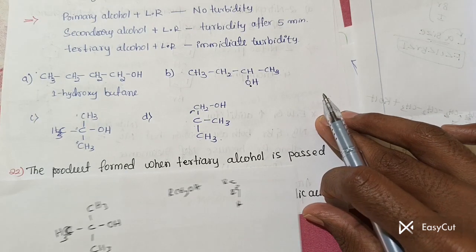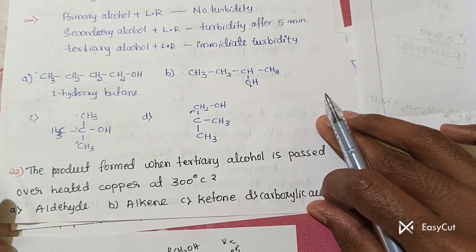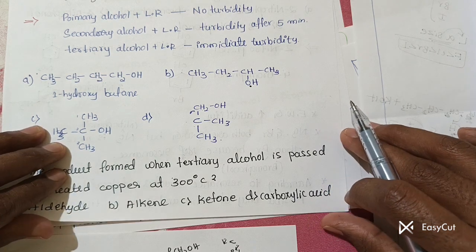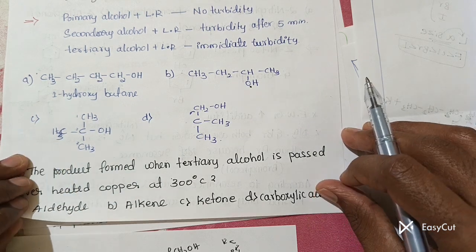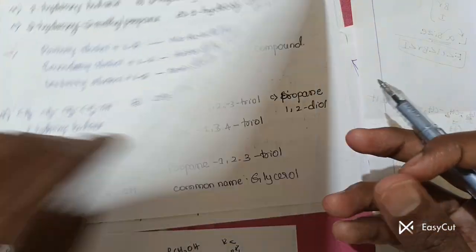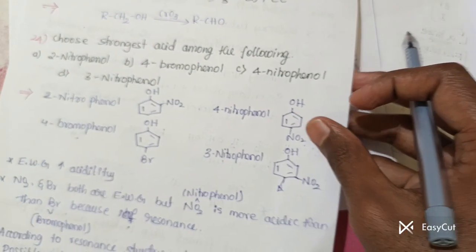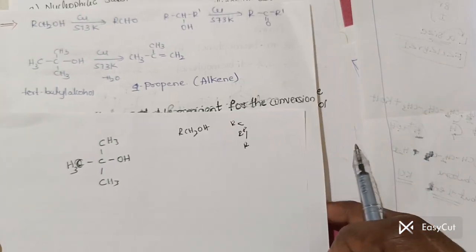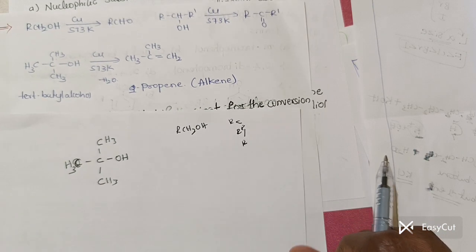The next question: the product formed when tertiary alcohol is passed over heated copper at 300 degree Celsius. Aldehydes, alkenes, ketones, as well as carboxylic acid. Again, the answer is C, most important. I wrote some reactions here. So what are those?